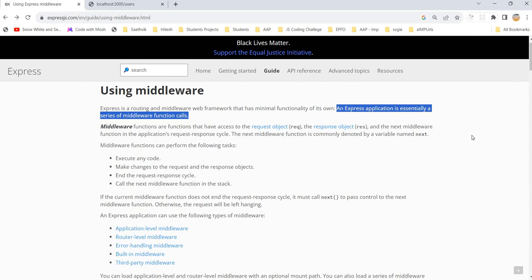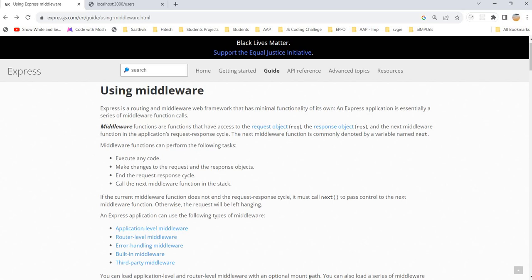So okay, without wasting time, let's jump into the topic, and please do practice along with me so that you can understand in detail. So yeah, let's start. So first, simply, what is a middleware?